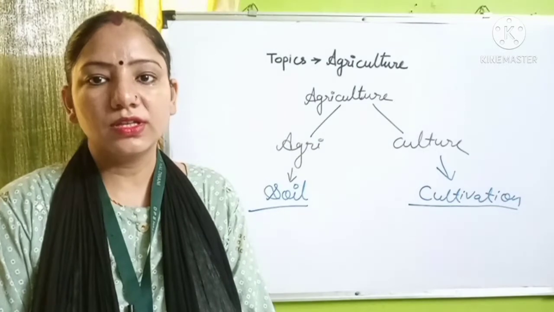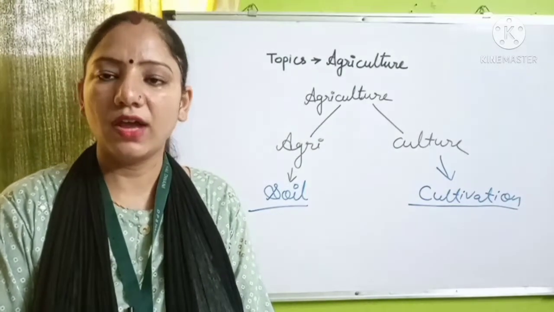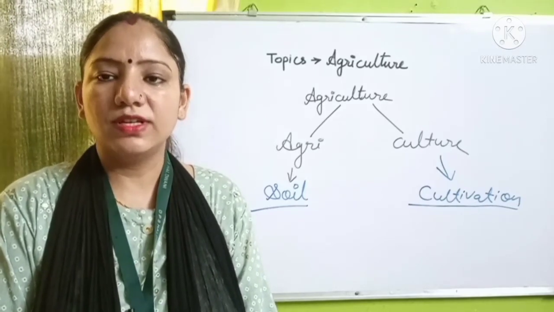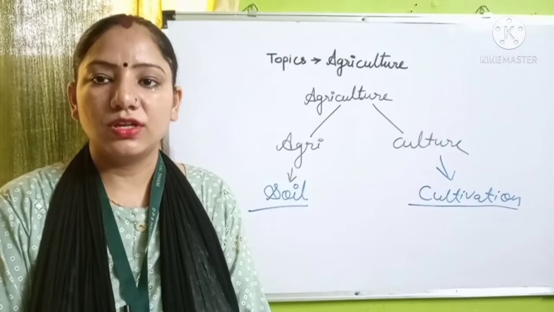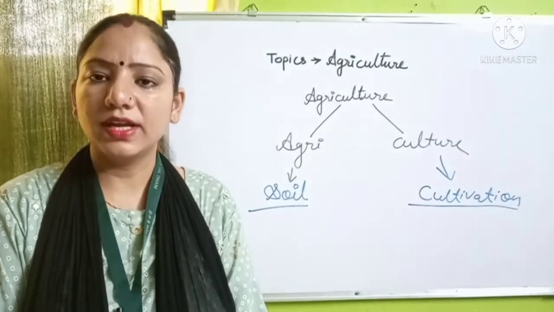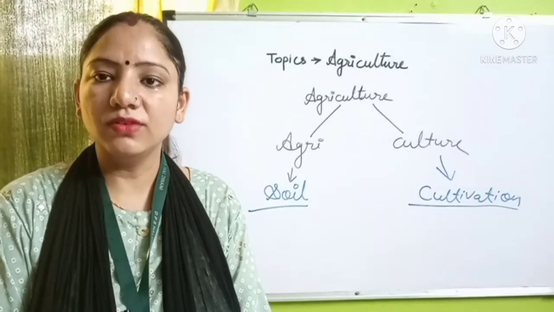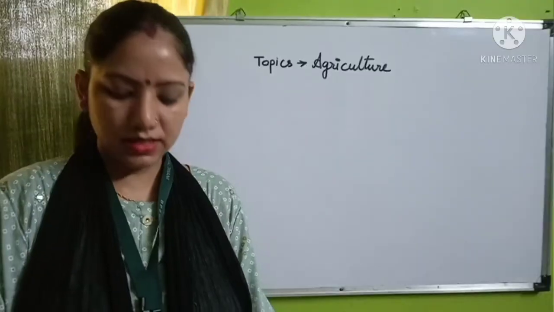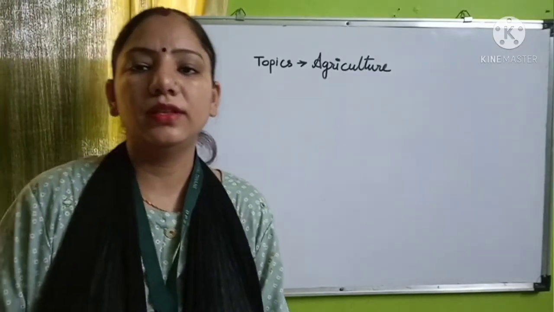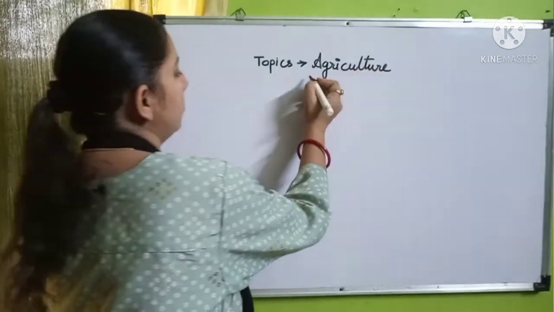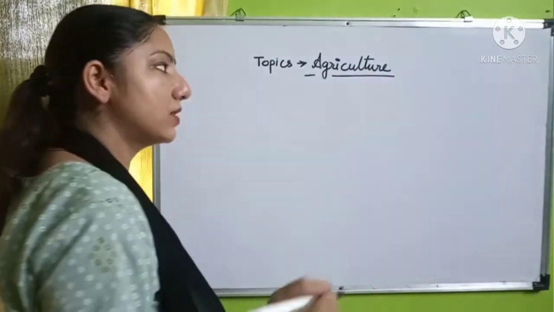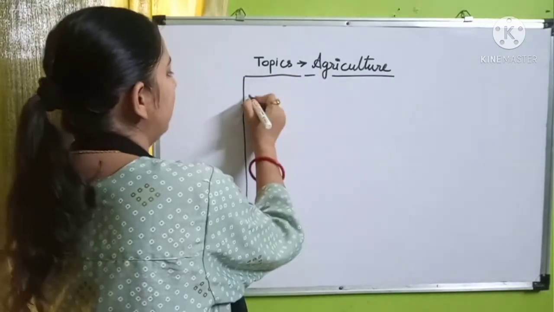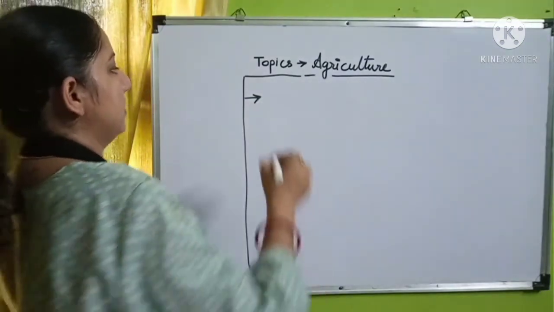Agriculture is not only the farming activity where we have to harvest the crops. Also in that we have many kinds of activities like animal rearing, fishing, planting trees and many more. So let's see what are the different types of cultivation which are included in agricultural activity. As I already told you, agriculture is not a single type of activity. So here are different types of activities which are included in agriculture.